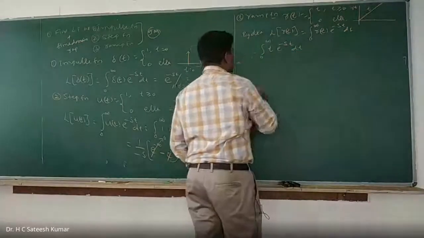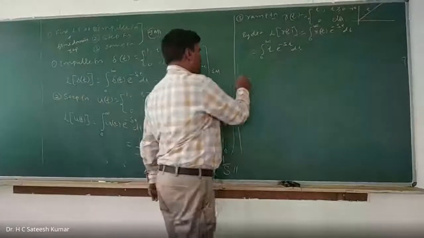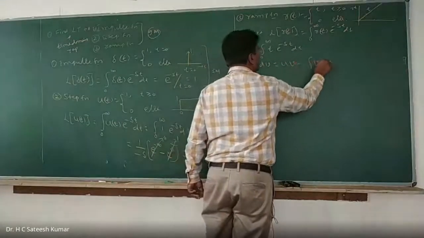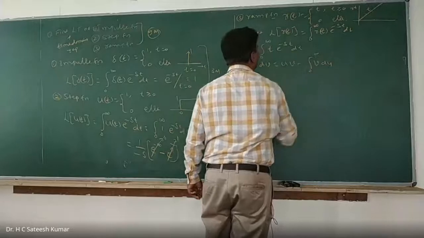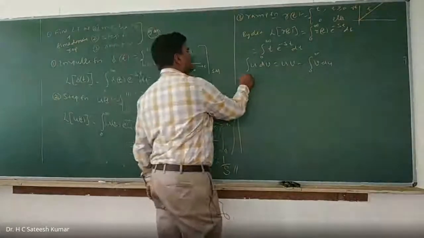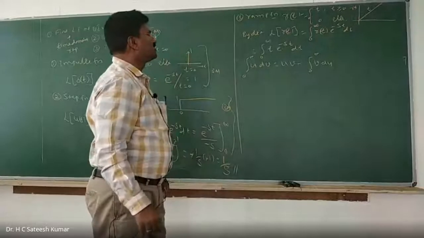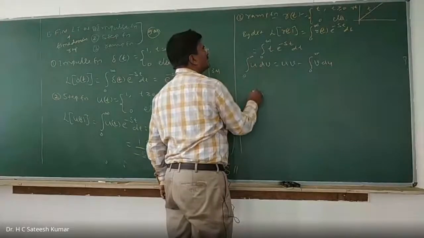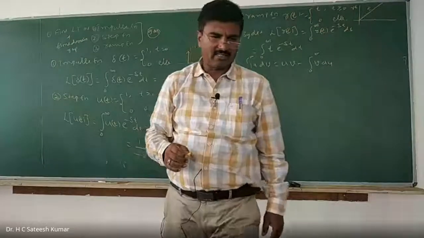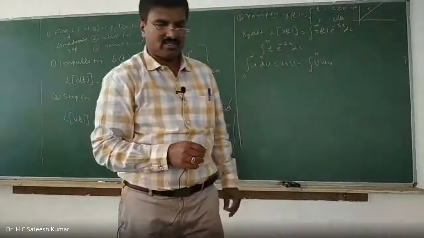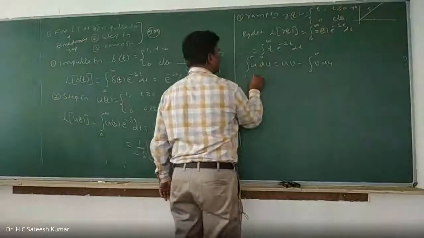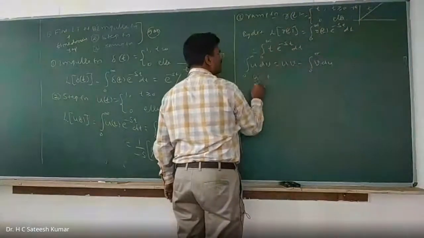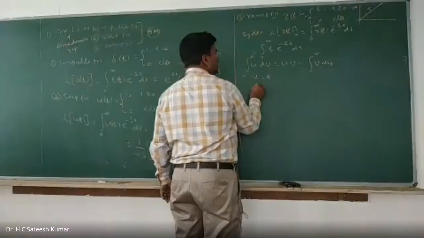Once again, integration by parts. So integration by parts is what? Integration of u dv is equal to uv minus integration of v du, from 0 to infinity. Now you find out what is u. You decide in such a fashion that u is equal to t, the function which is differentiable, that you take as u. So u is equal to t and du is equal to what?